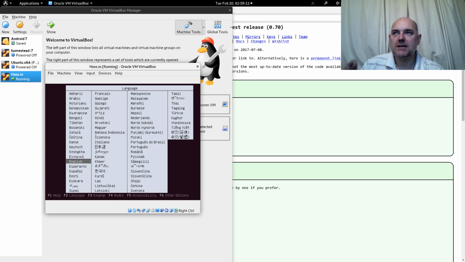What this means is that when you click in there, you won't be able to move your mouse outside of the virtual machine. I'm trying at the moment, it doesn't work. I can use my arrow keys to select the language, however I can't, for instance, Alt-tab to a different program, to a different screen. It won't let me.